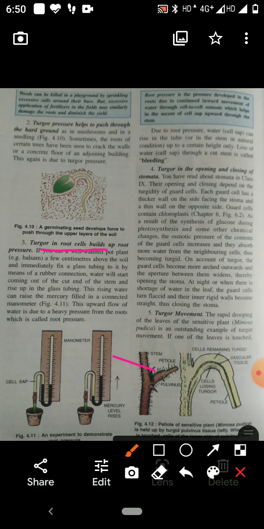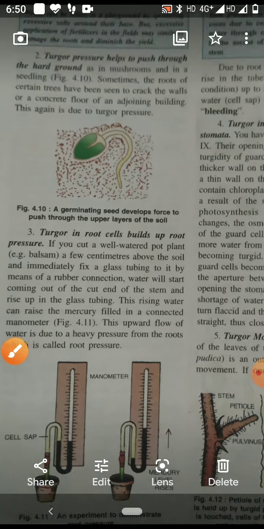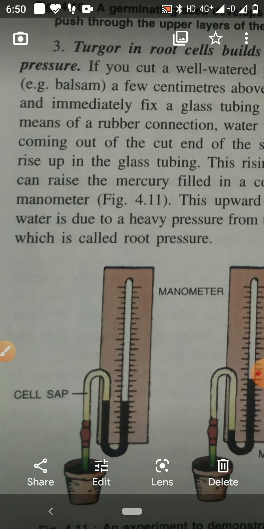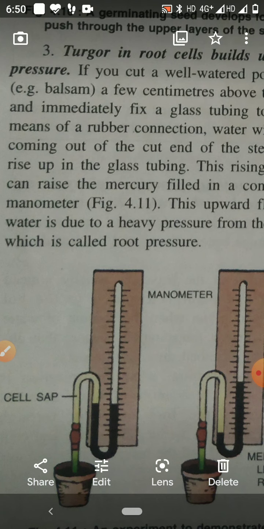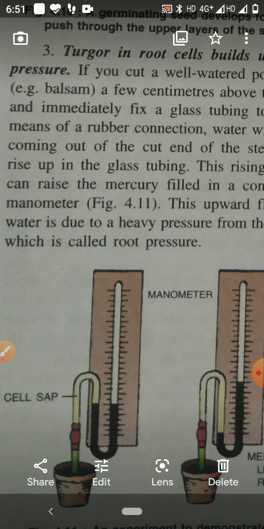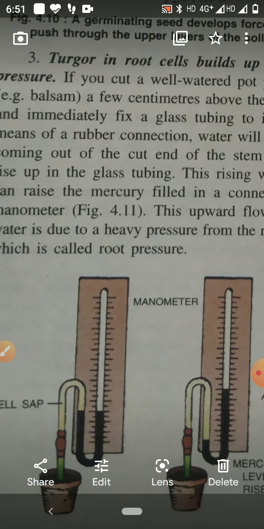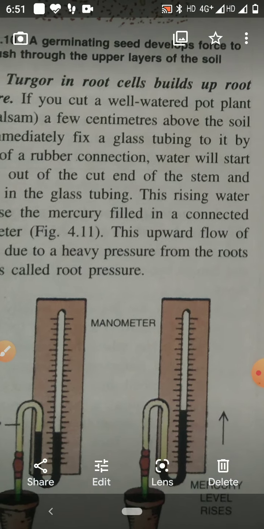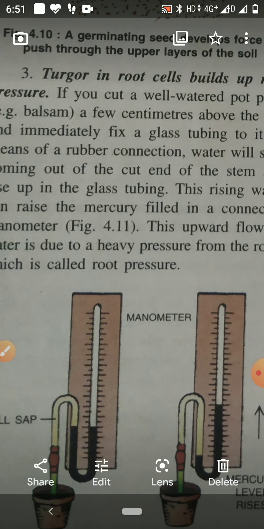Here in this figure, root pressure is shown. A manometer has been attached to the stem by a rubber sheet, and due to the root pressure the level of mercury in the second arm of the manometer rises up. So this upward flow of water is due to the heavy pressure from the root. This heavy pressure which develops in the root is called root pressure.